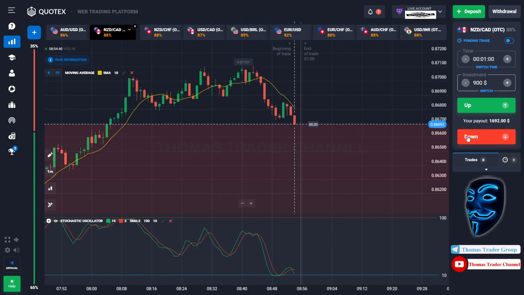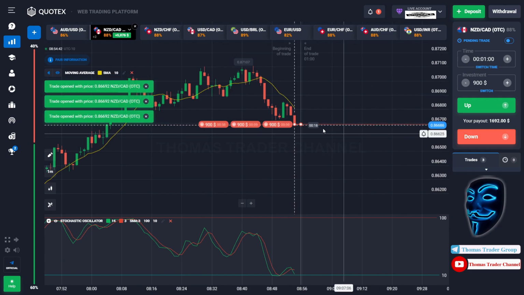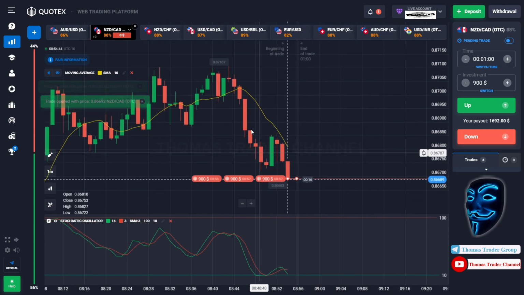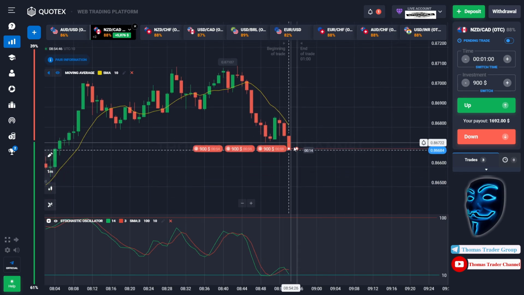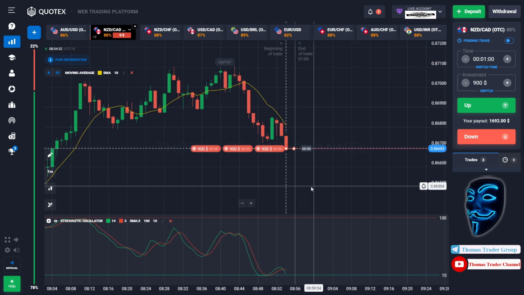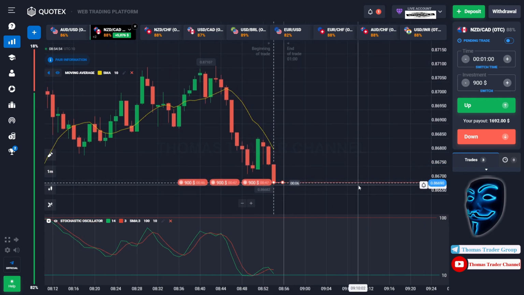And over here we still can open sell for 1 minute. As you can see, this is a strong bearish trend and the market has just made a rebound on the moving average line, and the market hasn't touched the oversold area. I'm sure that the market will still continue the bearish trend. Let's prove it and let's wait till the end of our trade.